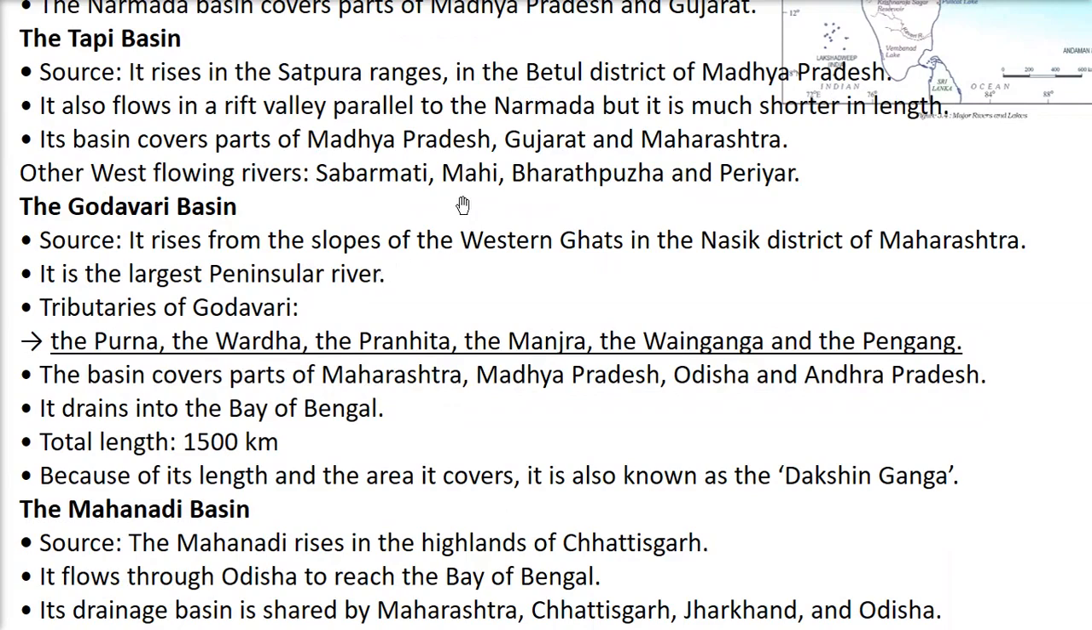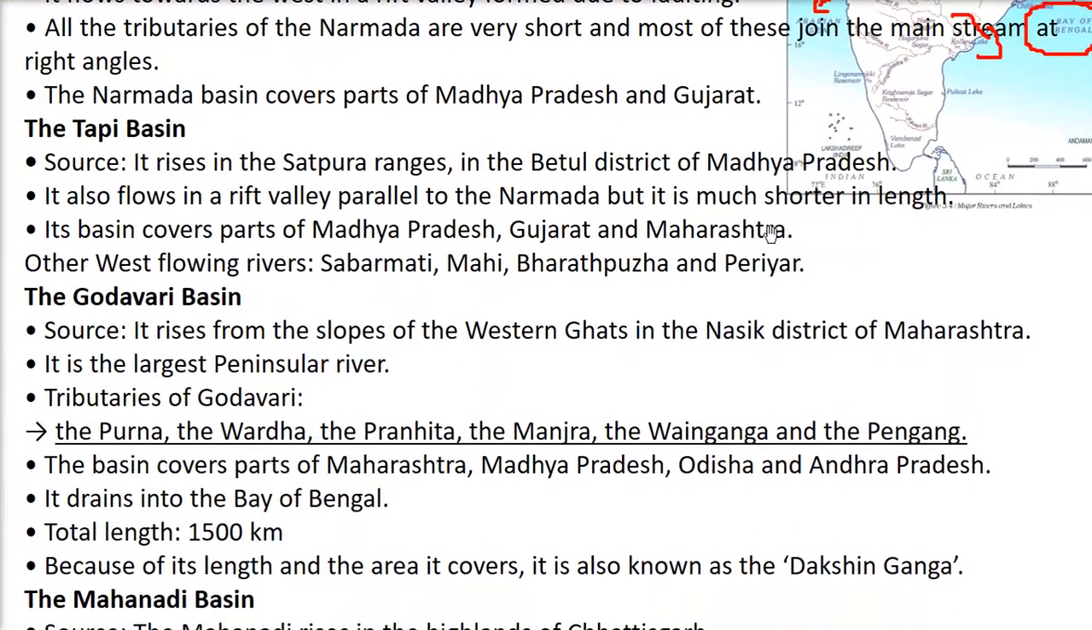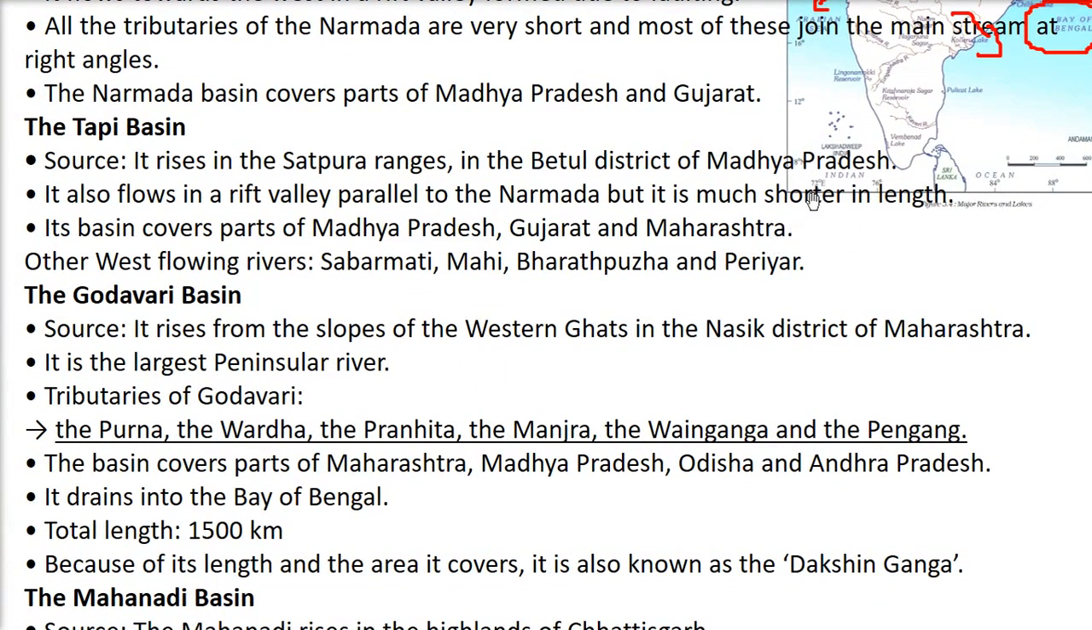So Godavari basin, where does it start? It rises from the slope of the Western Ghats, in the Nasik district of Maharashtra. It is the largest peninsular river. This question is always asked: which is the largest peninsular river? Godavari. What are the tributaries, those which combine with Godavari? Purna, Wardha, Pranhita, Manjra, Wainganga and Penganga.